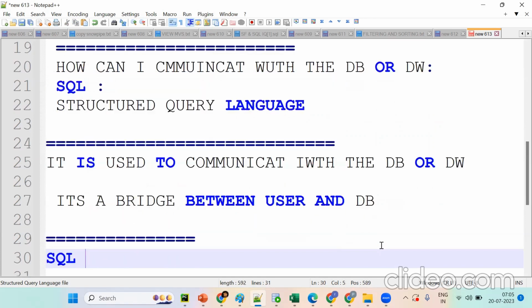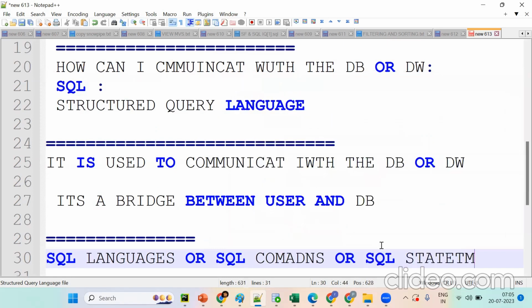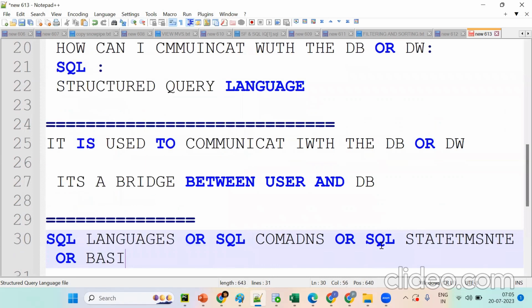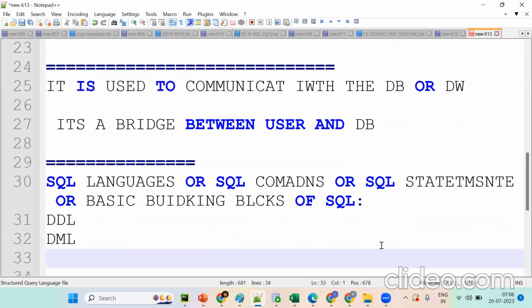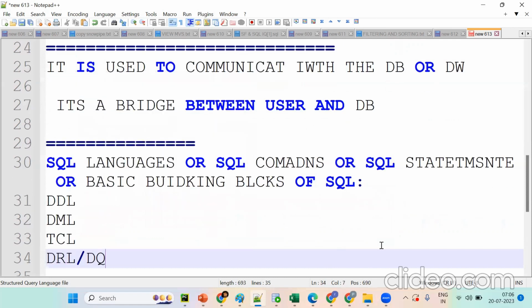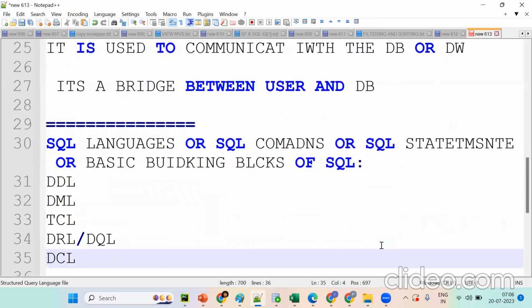Now we have SQL statements, or the basic building blocks of SQL. If you know this concept, almost 20% of SQL is complete. Tell me, what commands do we have? DDL, DML, TCL, DQL, then DCL. We'll see step by step.